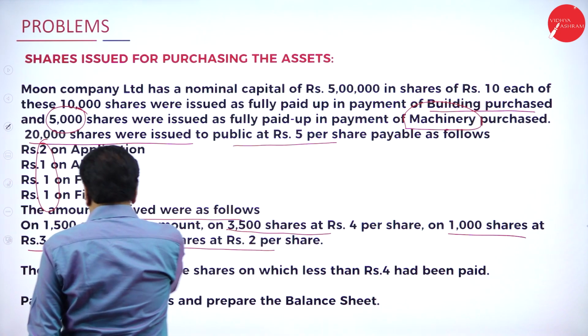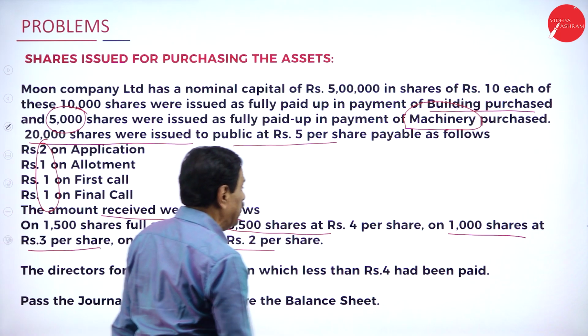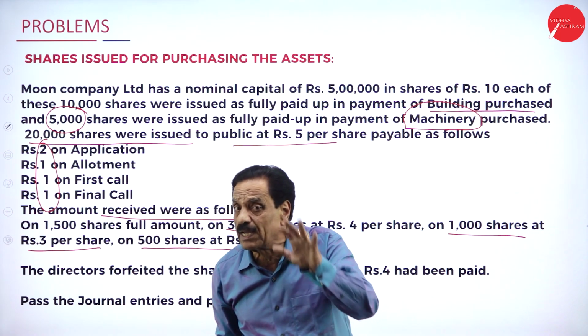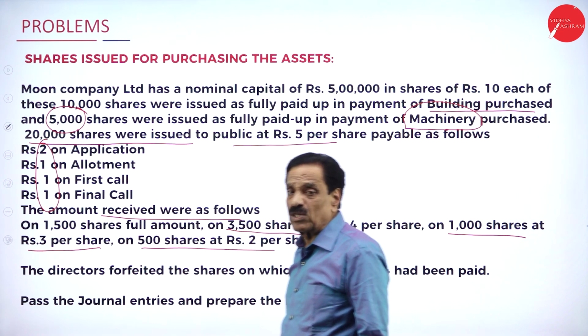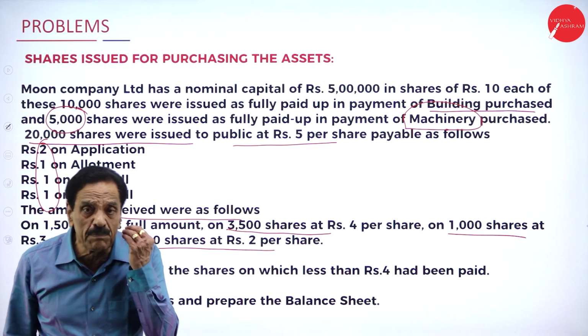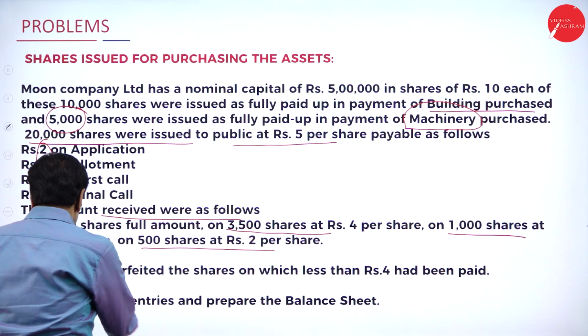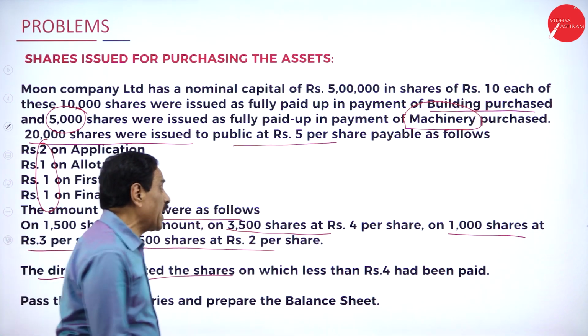If you count now, 1,500 plus 3,500 becomes 5,000, plus 1,000 makes 6,000, plus 500 makes 6,500. Only 6,500 shares are subscribed by the public. How many shares were issued? 20,000 shares to the public. How many shares were subscribed by the public? Only 6,500 shares. The last one: the directors forfeit the shares on which less than 4 had been paid.